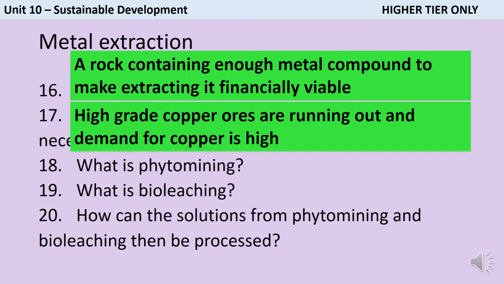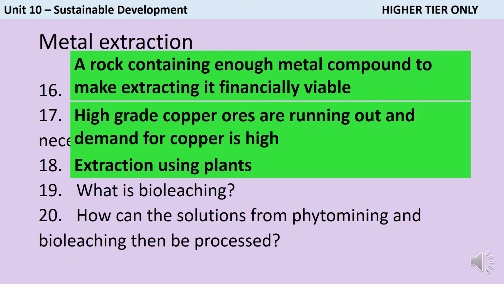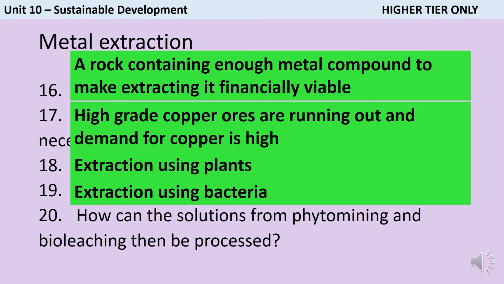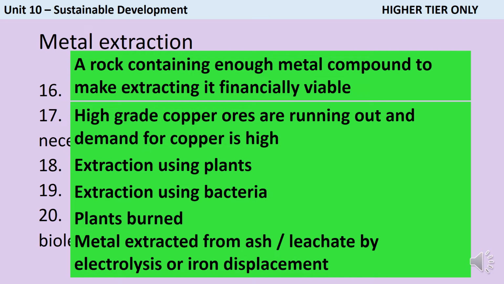Phytomining is one example of an alternative method of extracting copper and other metals, and it's using plants. So basically the plants are planted in a field that's been contaminated with heavy metals like copper, and as they're absorbing water, they're also going to absorb these copper ions. Bioleaching is a similar system, but instead of using plants, it's using bacteria. The solutions that we get from phytomining and bioleaching can then be processed by using electrolysis or displacement using scrap iron. In order to get the solution from the plants, what we actually do is we burn those plants that have been used in phytomining, and then we can dissolve the ash using acid.